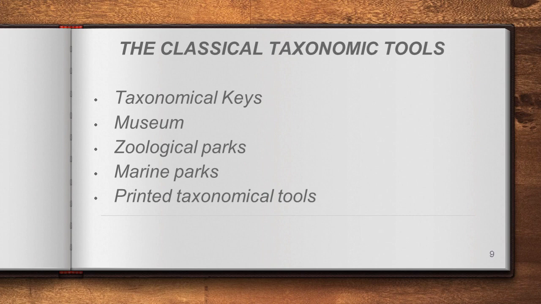Among these, the first one is classical taxonomic tools. Classical means it is a traditional method. So traditionally, what methods are available to know about taxonomy? First is taxonomical keys. The second, museum. The third, zoological parks. The fourth, marine parks. And the fifth, printed taxonomical tools. Let us see one by one.